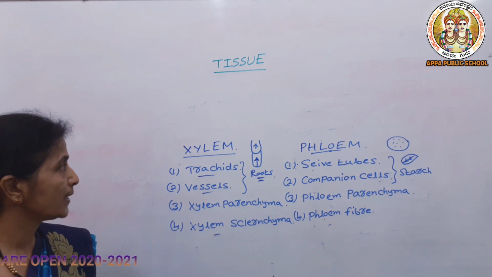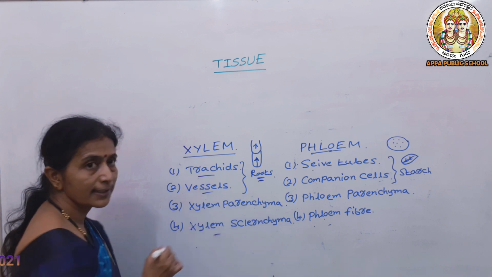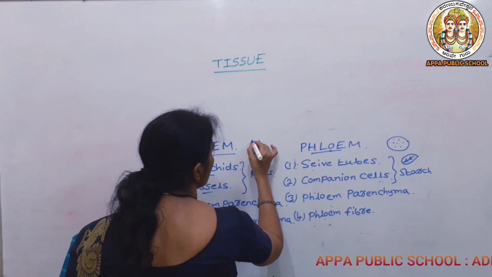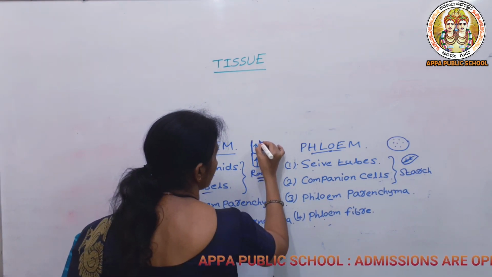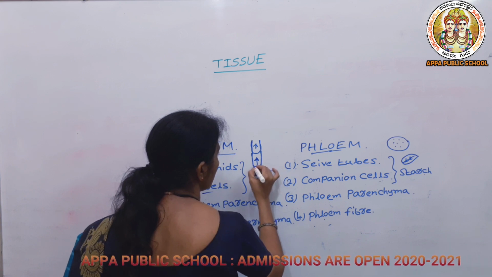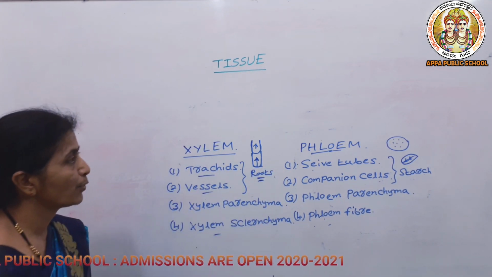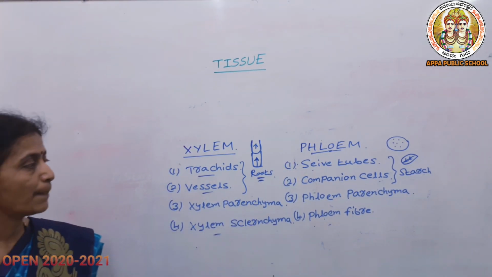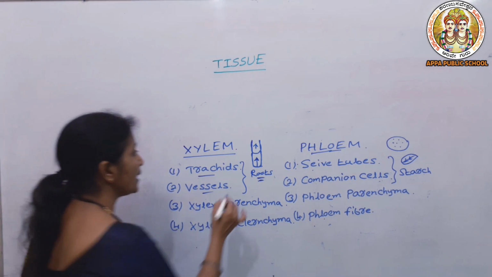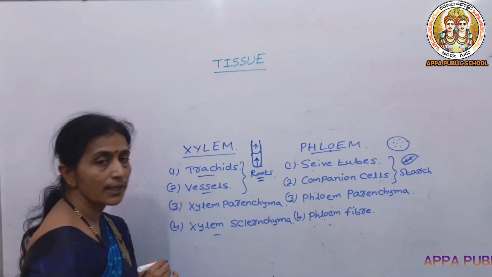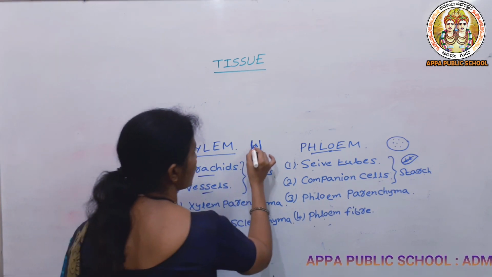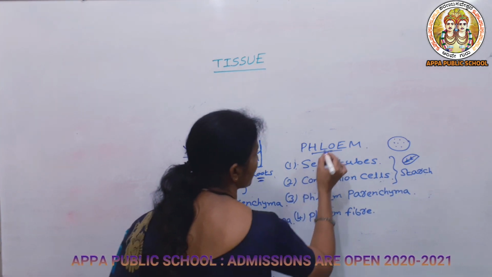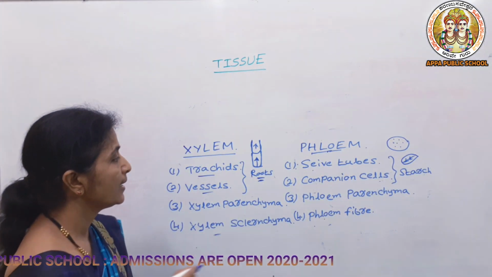So what are the differences between xylem and phloem? The xylem consists of very thick walls. Due to the presence of this thickening, which is made up of lignin, it gives mechanical support, but in case of phloem the wall is very thin and it will not give any mechanical support. And the xylem will be taking the water in only one direction, that is upward movement, but in case of phloem it can take the food in any direction.